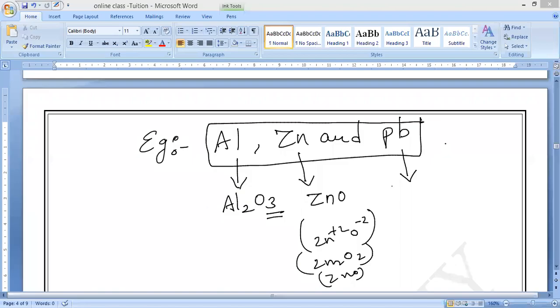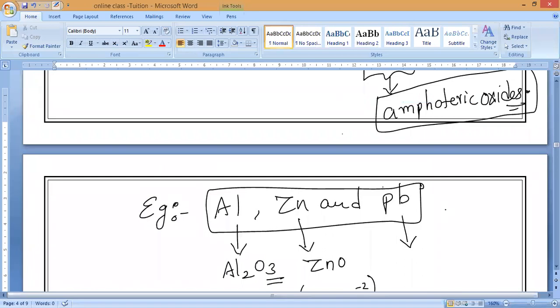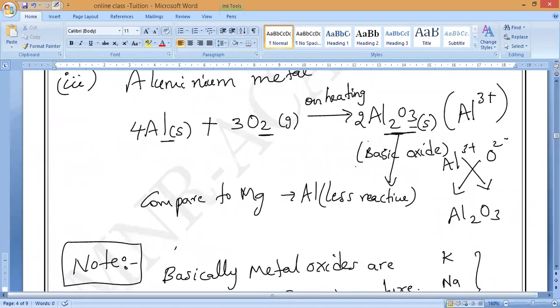Form. So observe very carefully. All the metal oxides, if you are taking all the amphoteric oxides, suppose all the metal oxides will never react with both bases as well as acids. Only few will react. If I have a metal oxide, it should react with both base as well as acid. That is called as amphoteric oxide.